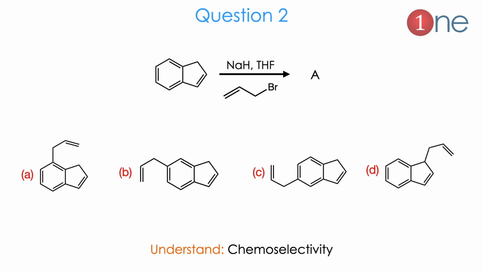Then question number 2. The starting material is a bicyclic one and the reagents are the base NaOH, the solvent tetrahydrofuran, and allyl bromide is given. So what is the product, they ask you to guess. Here the 4 choices are given, all about chemoselectivity, where the allyl group will attach. The problem is all about chemoselectivity.